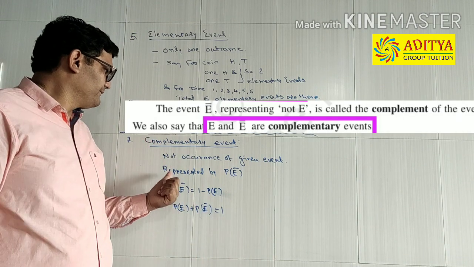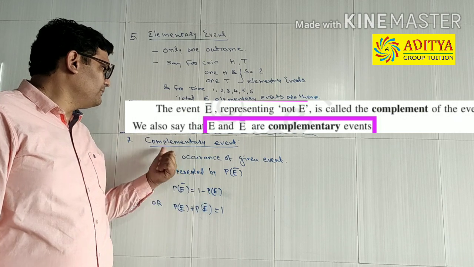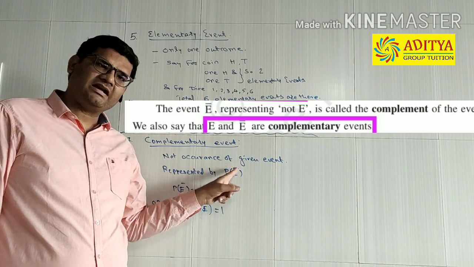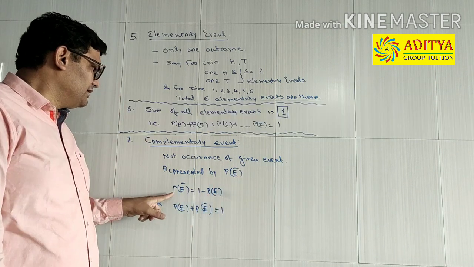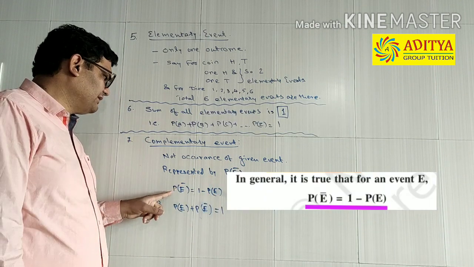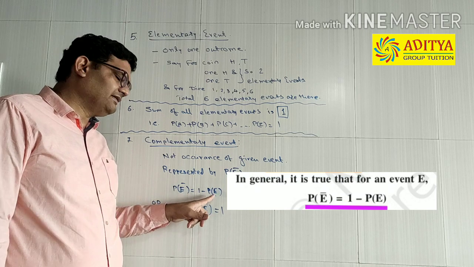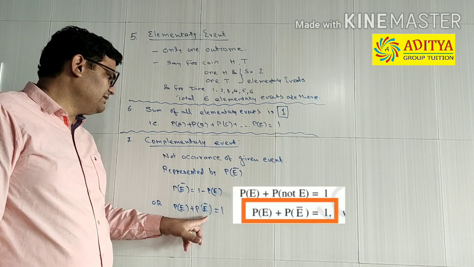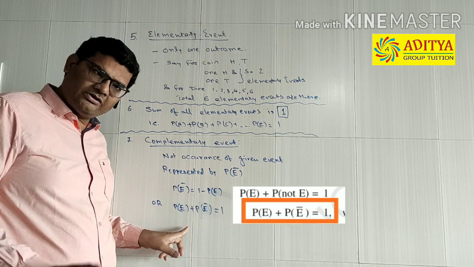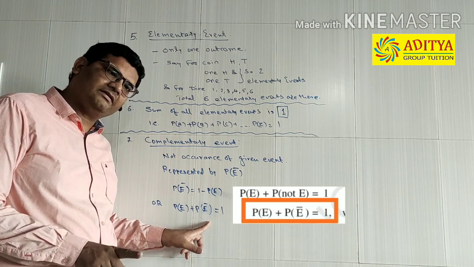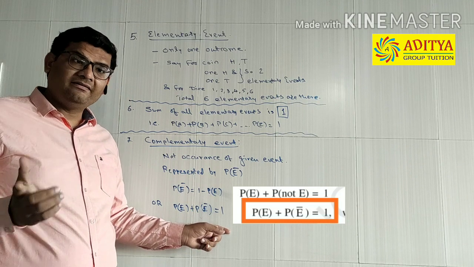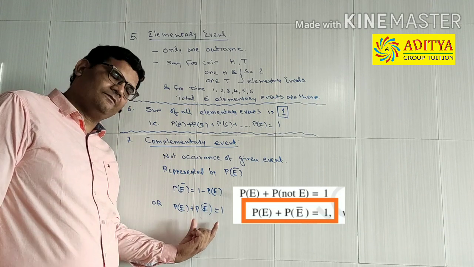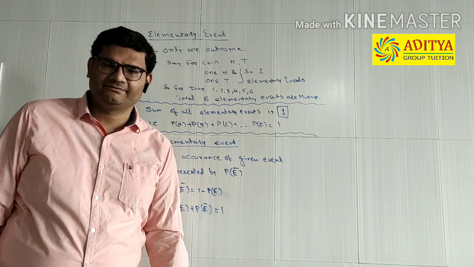The complementary event is represented by P(E bar). You can see the dash on the top of this. It can be calculated just using this formula as well. P(E bar) is equal to 1 minus P(E), or you need to remember it like this: P(E) plus P(E bar). Probability of occurrence and probability of not occurrence altogether is equal to 1. Means either it will occur or not occur. Any one of these is true. That's why it is 1.